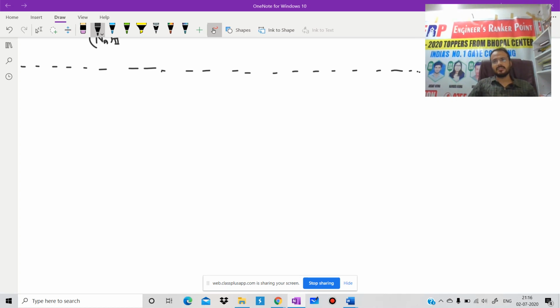After that, flux. In flux, we have defined two types of fluxes. One is mass flux, and second one is molar flux. In each type of flux, we have three parts. If we are going to discuss mass flux, then with respect to the frame of reference, because frame of reference plays a very important role.